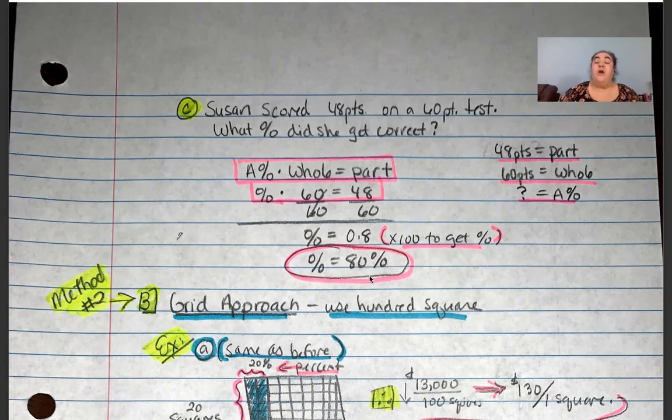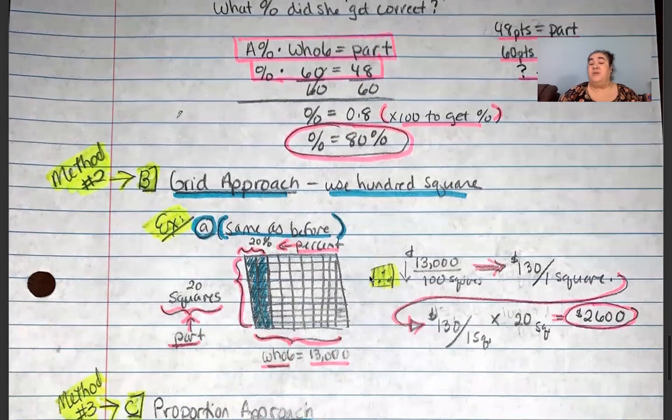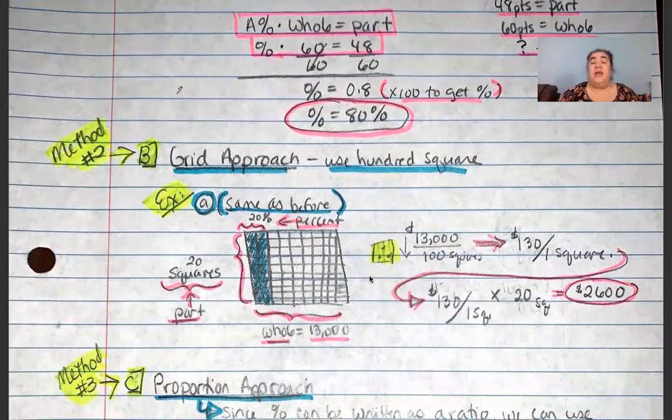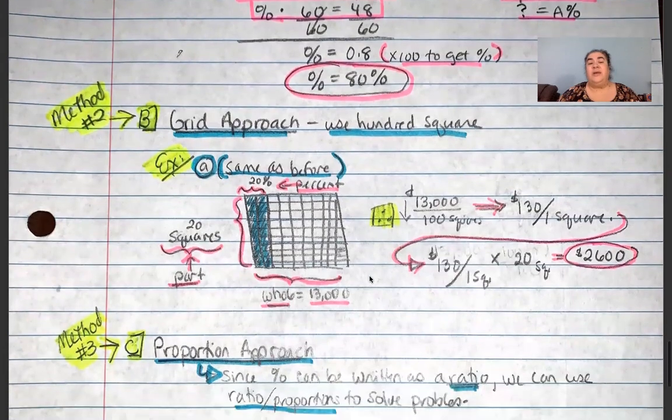Now, there are 2 other methods you can use other than using the percent equation. And method number 2 is the grid approach. Now, I am only going to repeat the first problem of the purchasing of the vehicle with this new approach so that you can see how it's used, and then you could apply it to any one of the other 2 problems as well. Or if you look in your textbook, they walk you through the solutions to all 3 of the basic problems that we just finished looking at when we were using the percent equation approach.